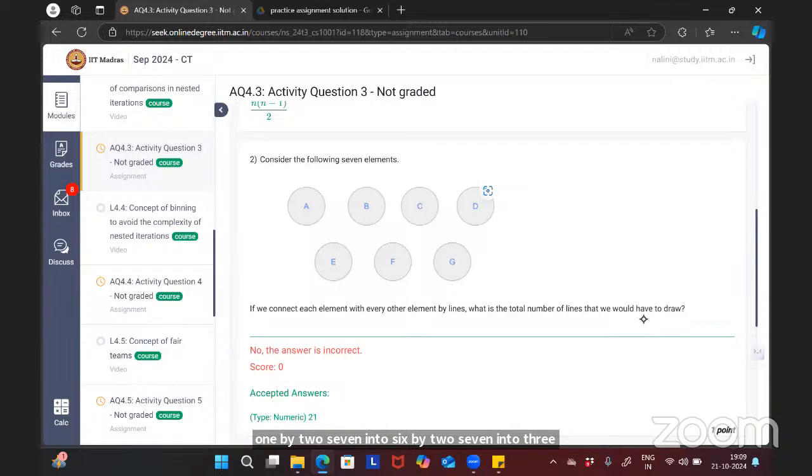Just connect and see, we will get only 21 lines. It is difficult to connect them all, but it's okay, it is that formula, no? 7 is n, so n into n minus 1 by 2. The same thing, each element should be connected with each other element. Instead of saying each element is compared with each other element, it is each element connected to every other element only once.